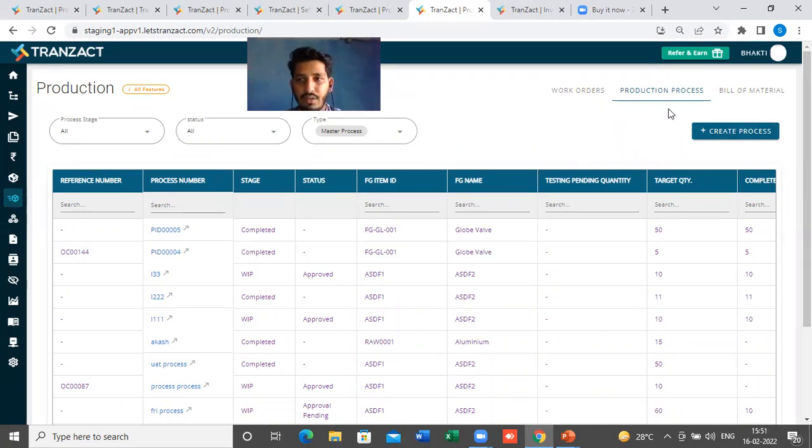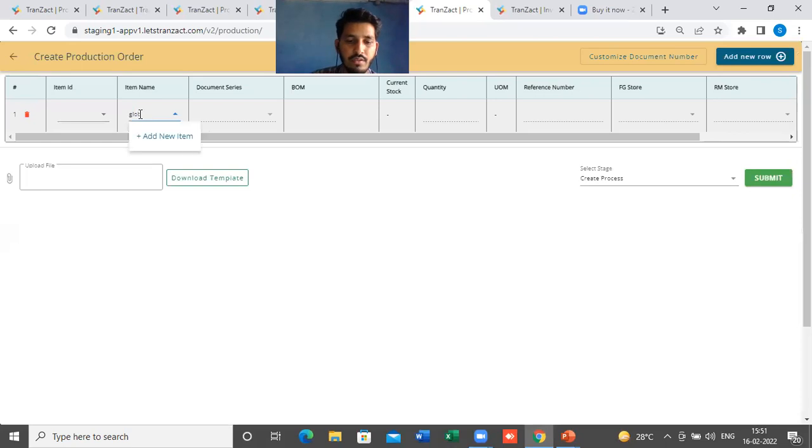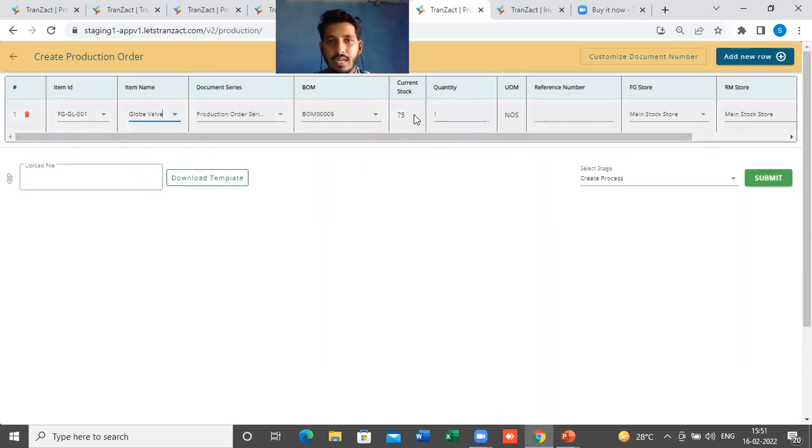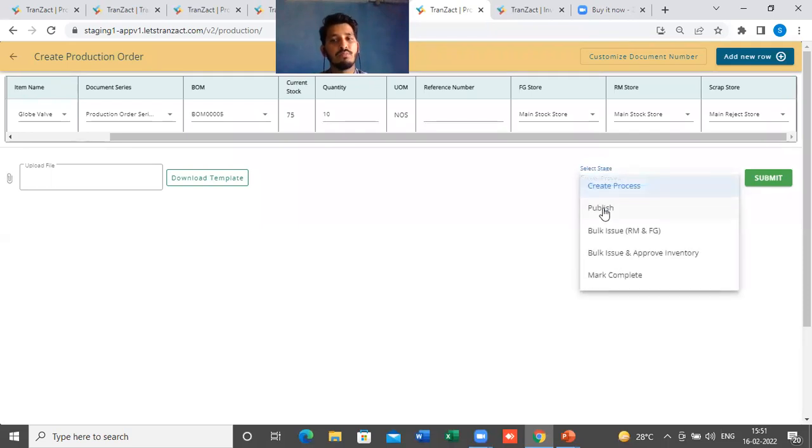For example, I will create one process here for the same finished good, globe valve. Here, let's say the current stock is 75, and I'm creating for 10. Now I will select the second stage here, which is publish. You can select in which stage you want to move this process. If you select the third or fourth, it will go to WIP. If you select second here, it will go to the pending stage.